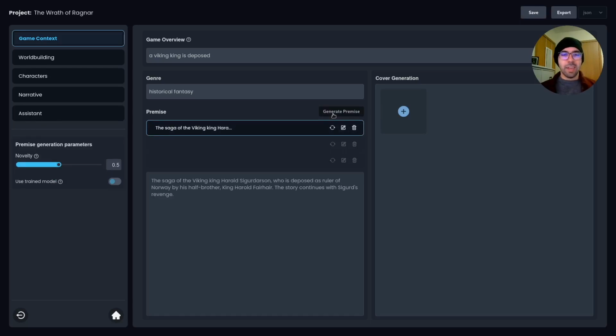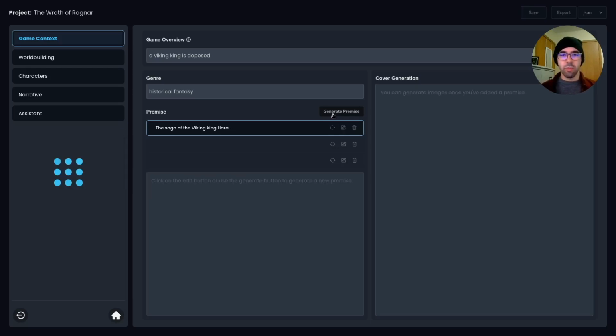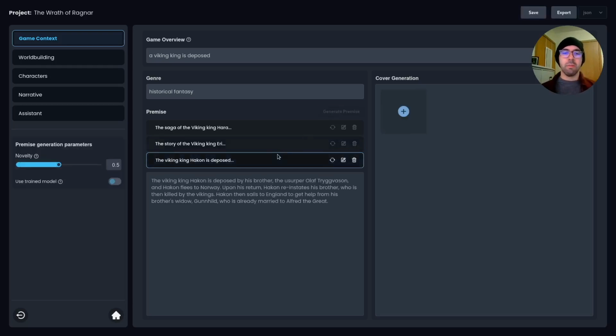Alright, the saga of Viking King Harald Sigurdsson, who's deposed as ruler of Norway by his half-brother, King Harald Fairhair. The story continues with Sigurd's revenge. Now, I can just keep generating stuff and start sorting through to find something that I like.